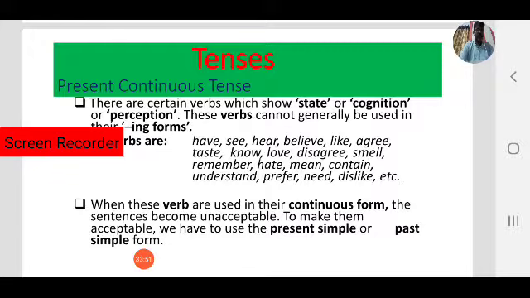Be or believe. I am believing you. Need not to say that. That is unacceptable. If you want to make it acceptable, you have to say I believe you. That is simple present. I believe you.